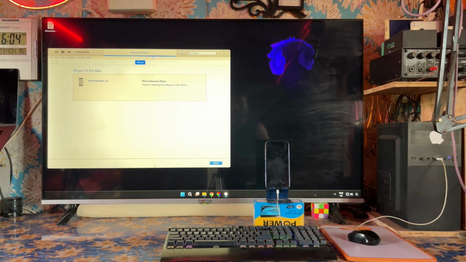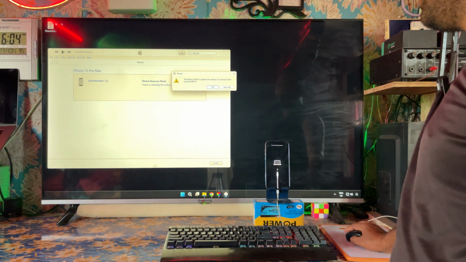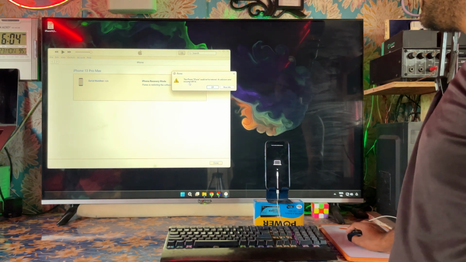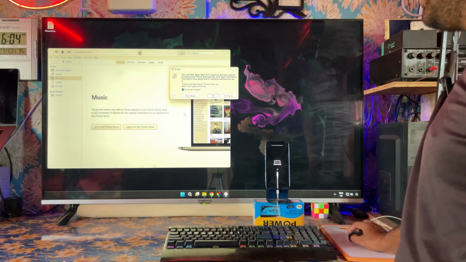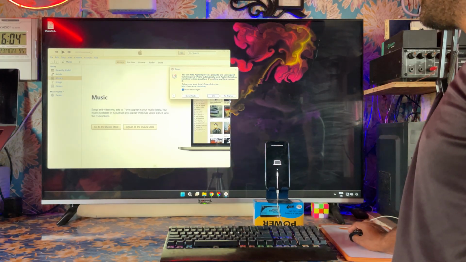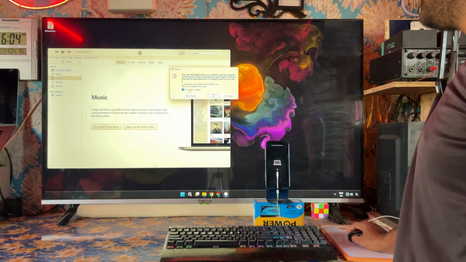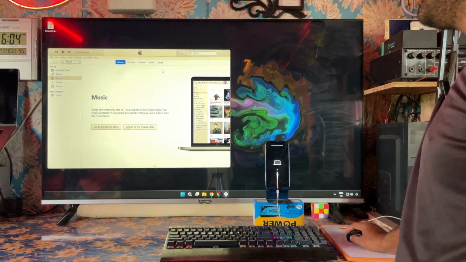Now see, this device has gone and restarted, and it's saying the iPhone couldn't be restored because an unknown error occurred. That is error 4030. So we will have to fix these issues here. Now it's saying no thanks, so here we will click.